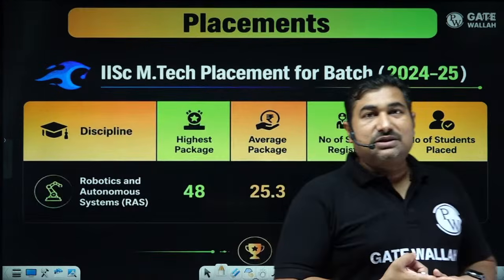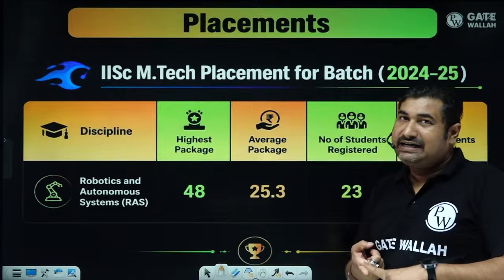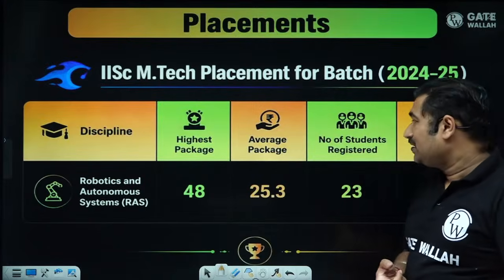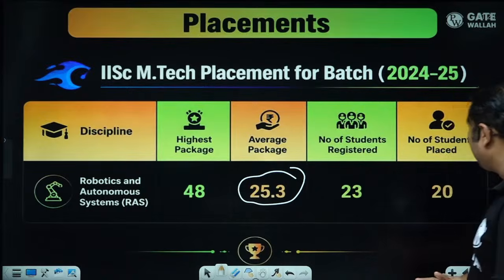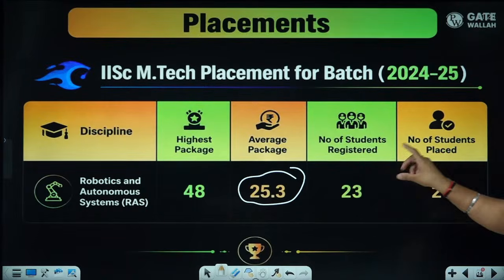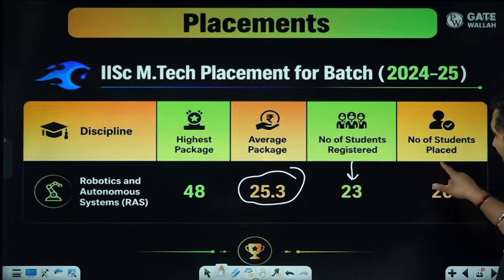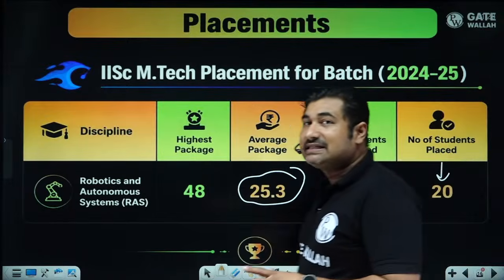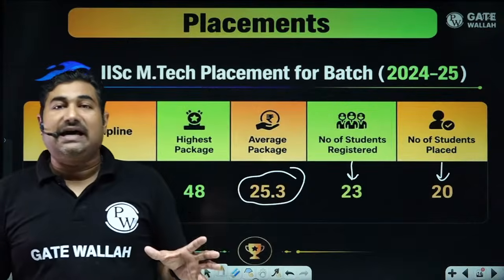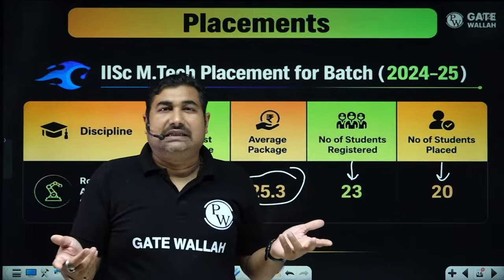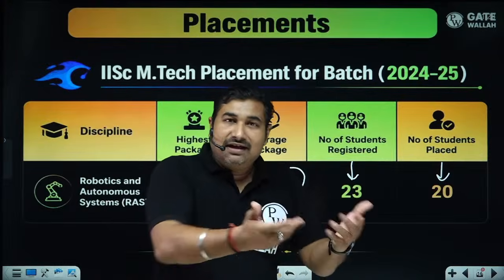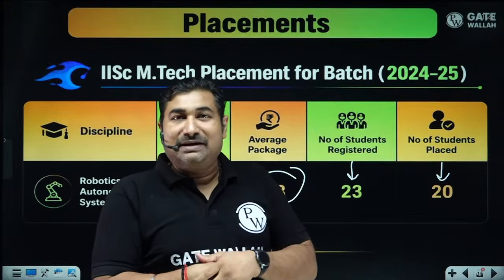Okay. And mostly the students are placed in the R&D department of different companies. So the future scope is very high. If we talk about the total number of students registered and the total number placed, this percentage is very high. Someone asks, sir, what about those 3 students? Even I don't know whether they completed their M.Tech or left it in between.